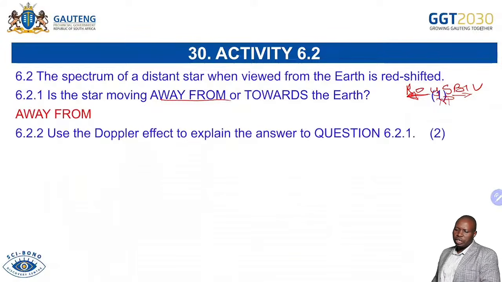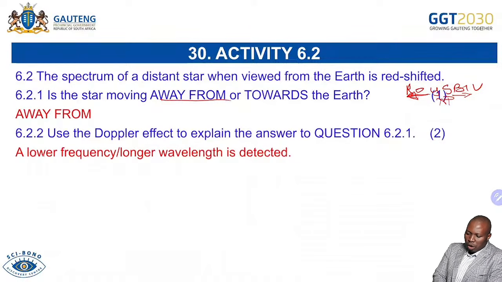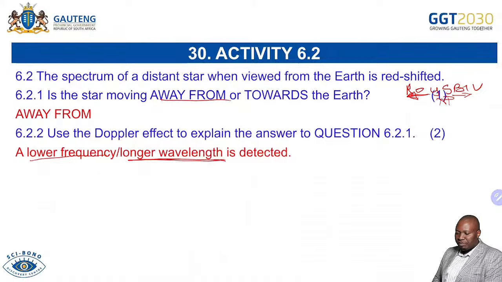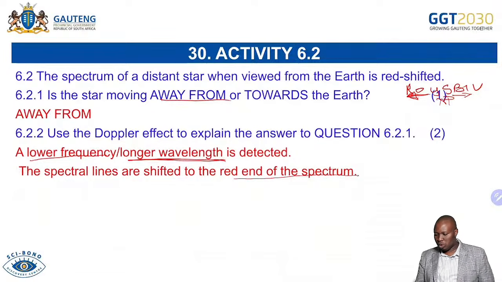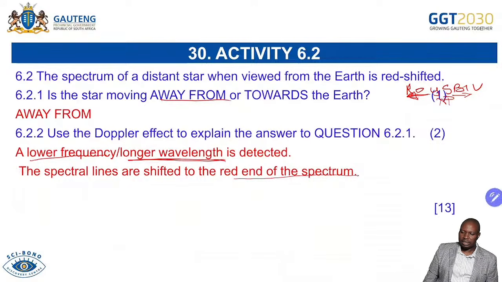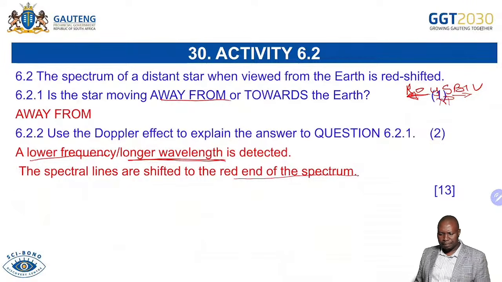Now, use the Doppler effect to explain the answer to question 6.2.1, which is what I was saying: a lower frequency means longer wavelength. So when we increase the wavelength, we are moving towards the redshift, and the spectral lines are shifted to the red end of the spectrum. So just have that and you understand redshift. And that is your marks for the Doppler effect.